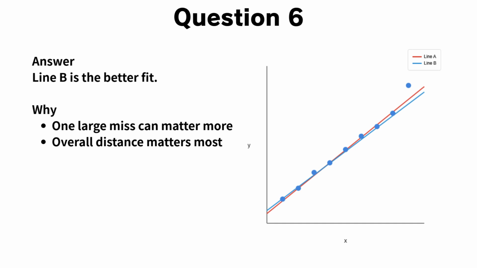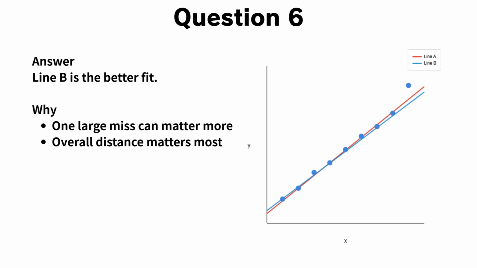On the SAT, a line of best fit is not judged by where it looks good locally. Instead, it is evaluated by how well it fits all points overall. Now focus on the point in the upper right corner of the graph. This point is clearly separated from the main cluster. Although both lines miss this point, line A is much farther away from it than line B because that distance is so large. This single miss has a greater impact than several smaller misses elsewhere.